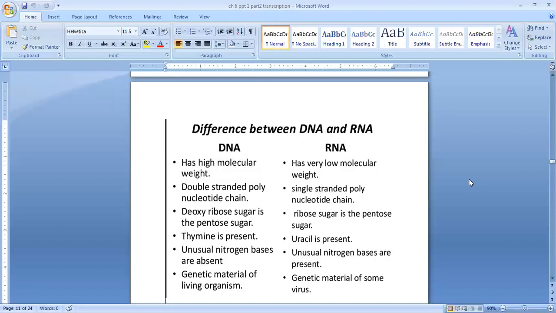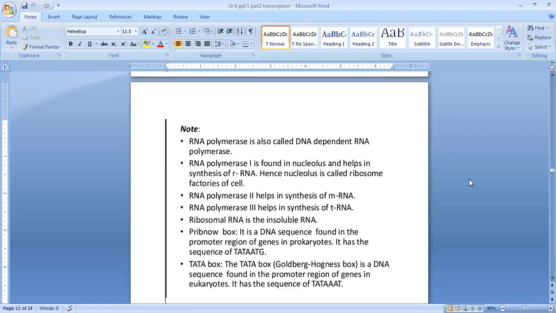In DNA, thymine is present among the nitrogenous bases, but in RNA, uracil is present in that place. The next difference, in DNA unusual nitrogen bases are absent, but in RNA unusual nitrogen bases are present. The last difference, DNA is the genetic material of living organisms, but RNA is the genetic material of some viruses. So these are the main differences between DNA and RNA.